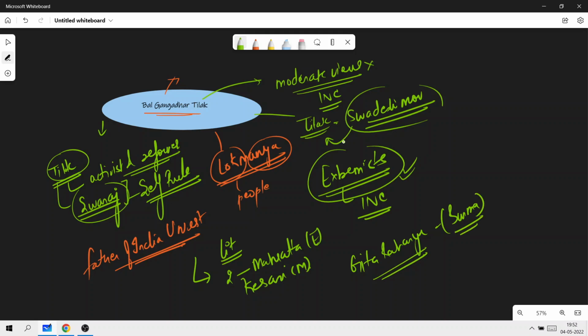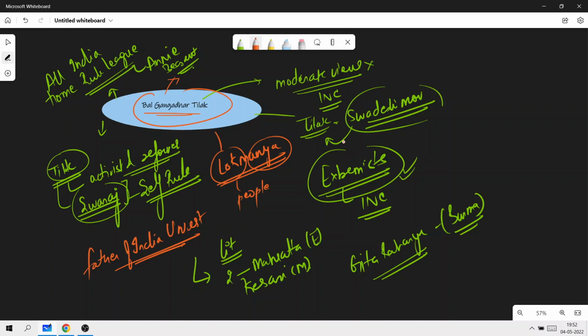Also, Tilak was actively participating in the All India Home Rule League, okay, along with Annie Besant. And Tilak is also a very famous personality, especially in Maharashtra, for the simple reason that the grand celebrations of festivals like Ganesh Chaturthi and Shivaji Jayanti were started by Tilak himself.